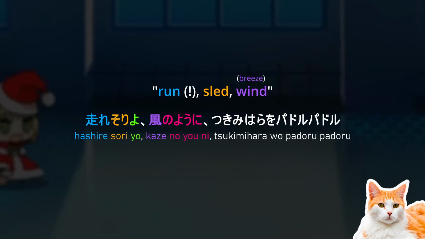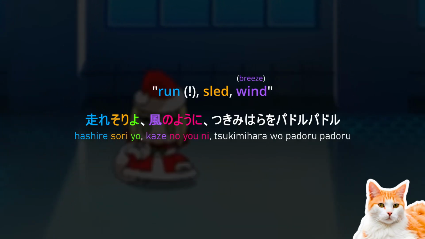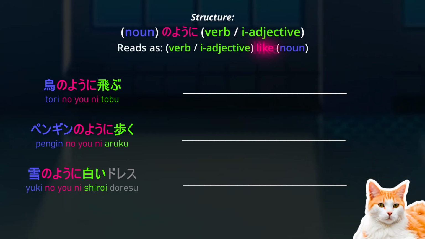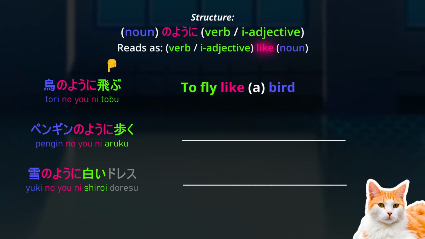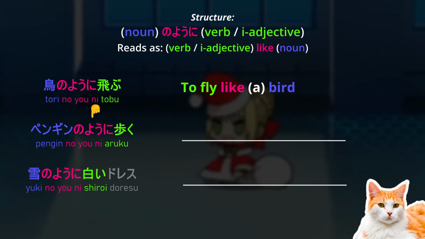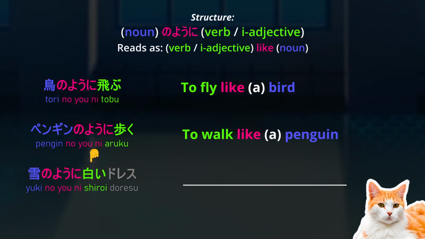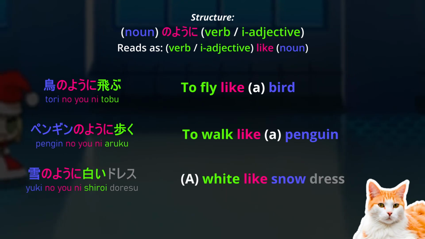Next we have no yoni, and this is used for the following structure. It means like. Tori no yoni tobu, to fly like a bird. Penguin no yoni aruku, to walk like a penguin. Yuki no yoni shiroi doresu, white like a snow dress.